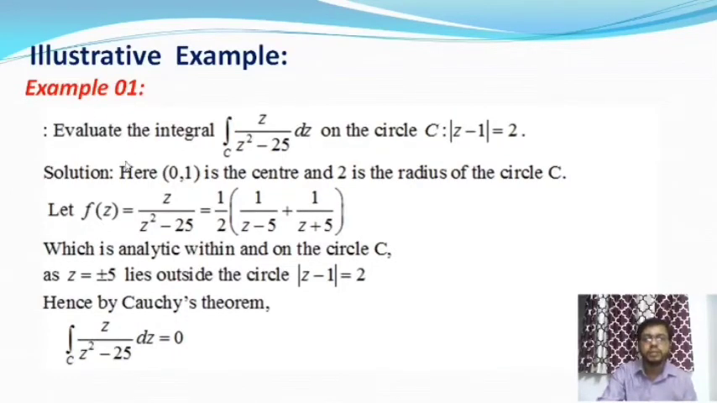This is the first example on Cauchy's theorem. Evaluate the integration over C of z by (z square minus 25) dz on the circle C such that mod of (z minus 1) is equal to 2. So we are going to find the value of this integration, where the curve is a circle given by mod of (z minus 1) equal to 2. Actually, this is the equation of a circle, so the center of the circle is 0, 1 and the radius is 2.